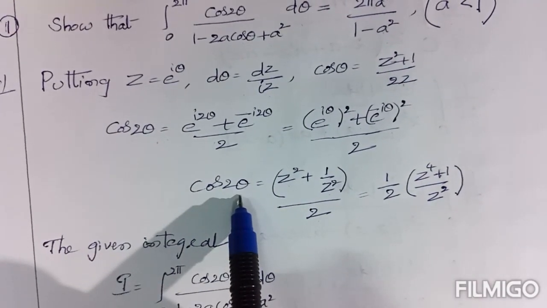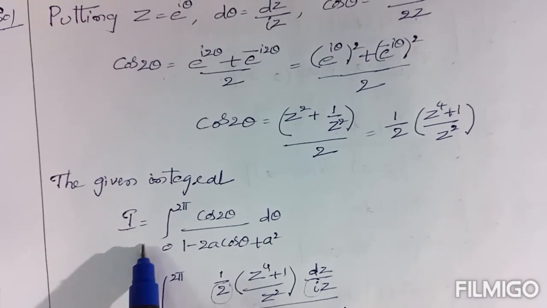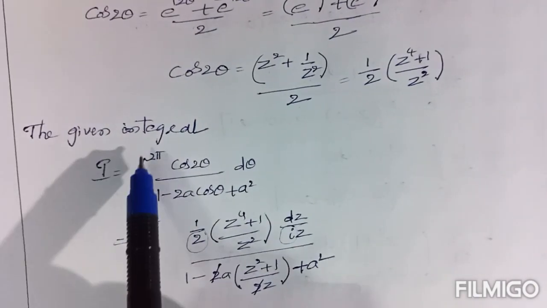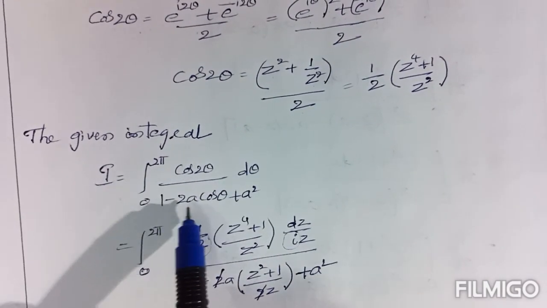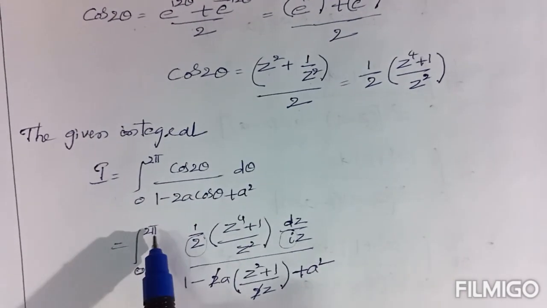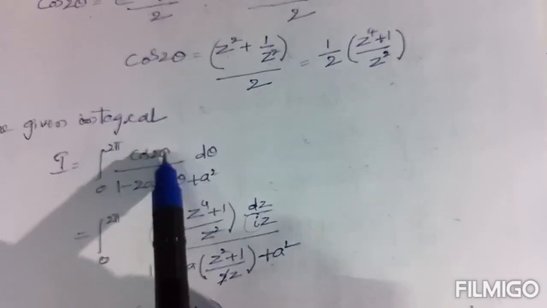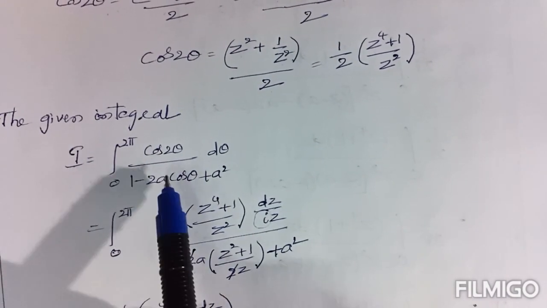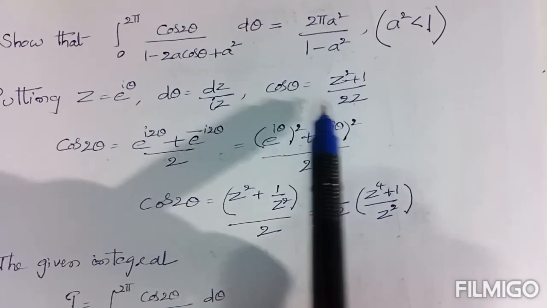Now you can consider the given integral as I equal to integral 0 to 2 pi cos 2 theta by 1 minus 2a cos theta plus a square into d theta. Cos 2 theta we cleared here, and also 1 minus 2a cos theta we cleared before.